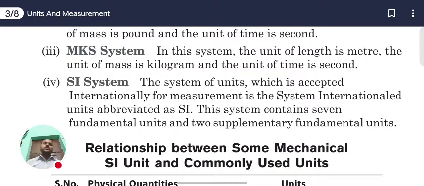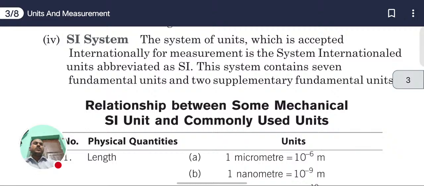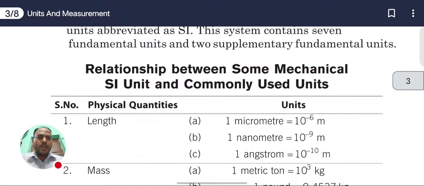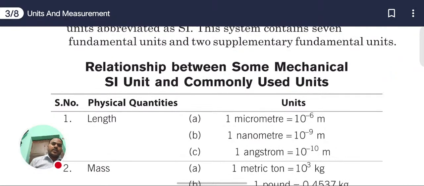So nowadays we are using SI units, and in this SI system two kinds of quantities are there: one is fundamental quantities, another is supplementary quantities. Now we will discuss the relation between some mechanical SI units and commonly used units.